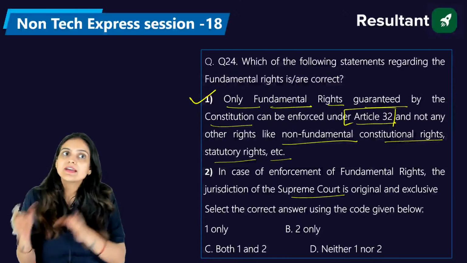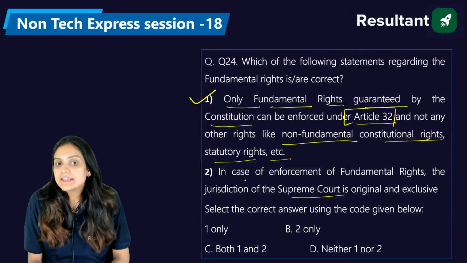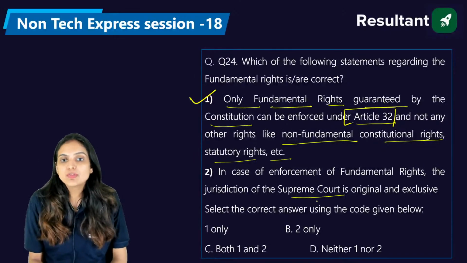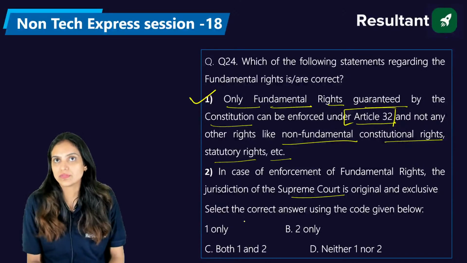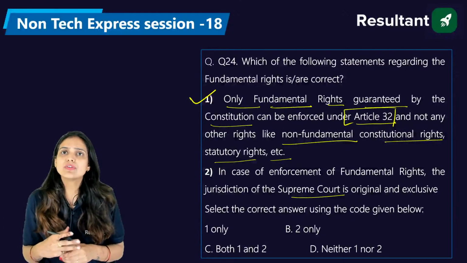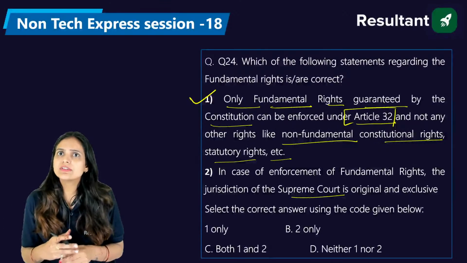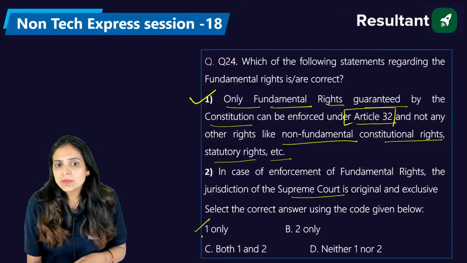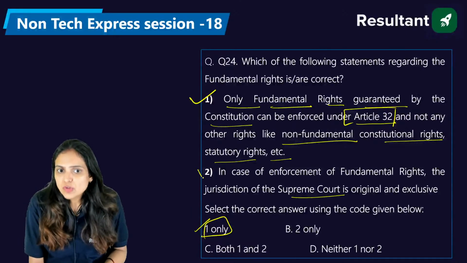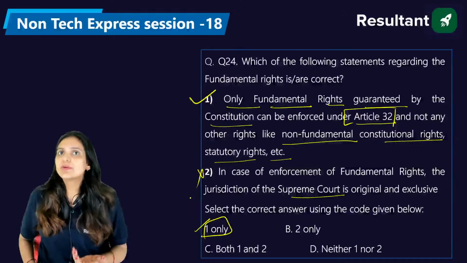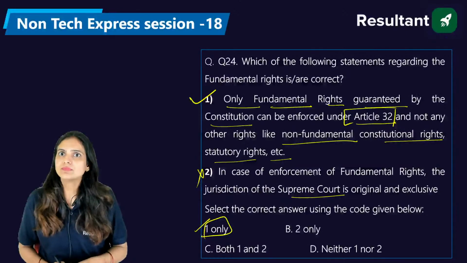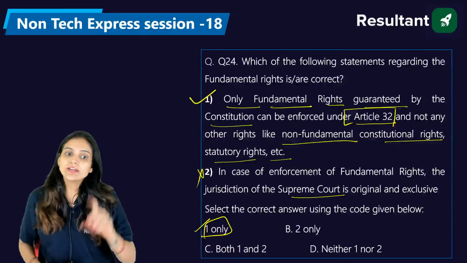Now we have another statement which says, in case of the enforcement of the fundamental rights, the jurisdiction of the Supreme Court is original and exclusive. No, why? It's not exclusive. We also have the High Court, which can also deal with that. So the right answer will be option number one, first only. The second is not right because the High Court can also give you that protection, right? No, no, it's first only.